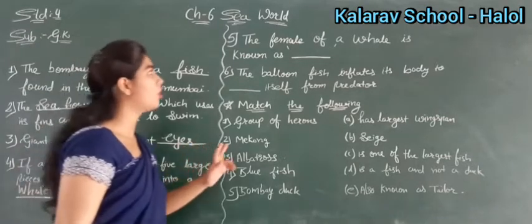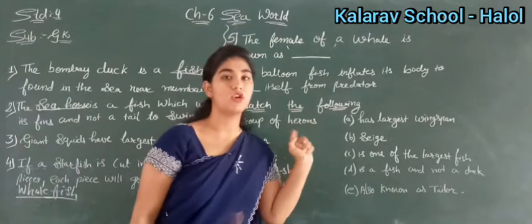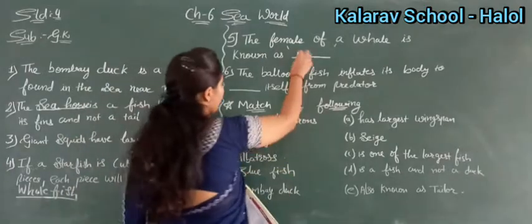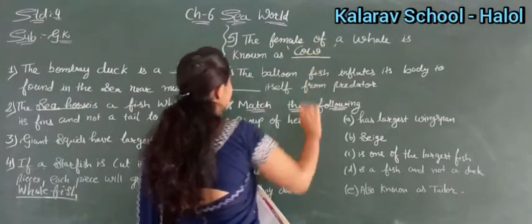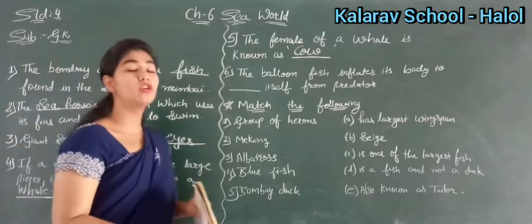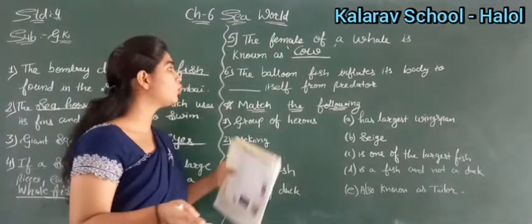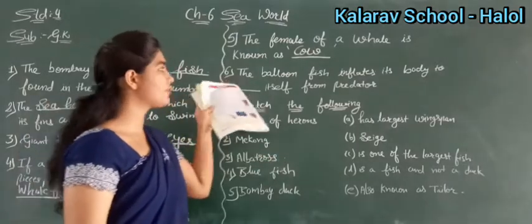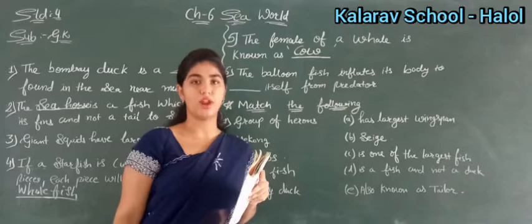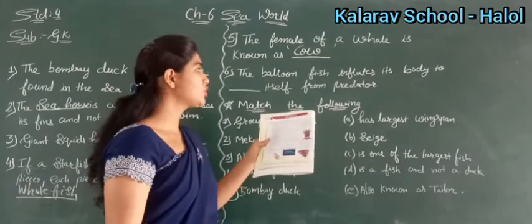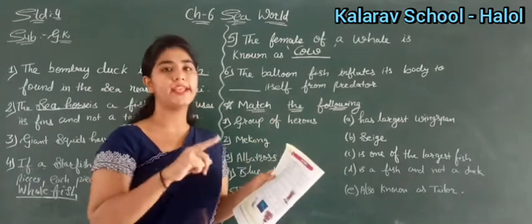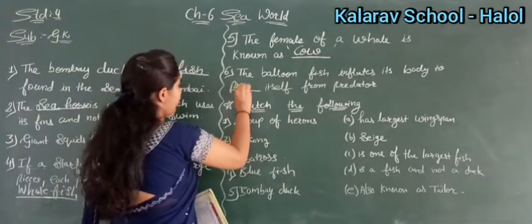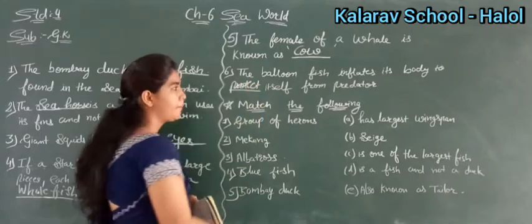Then the female of a whale is known as, the female whale, what do we call her? Cow, right? Then balloon fish. So the balloon fish inflates its body to dash itself from predators. Why is it called a balloon fish? Which fish is this? Porcupine fish, right? Why do we call it a balloon fish? Because it inflates its body to protect itself, right? So here write protect, to protect itself from predators, right?